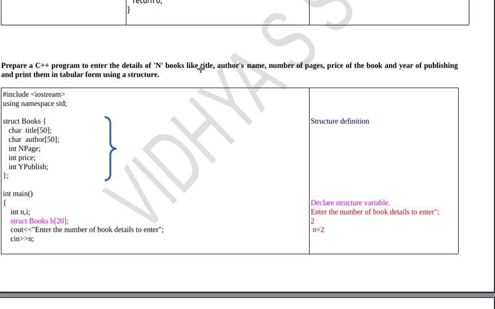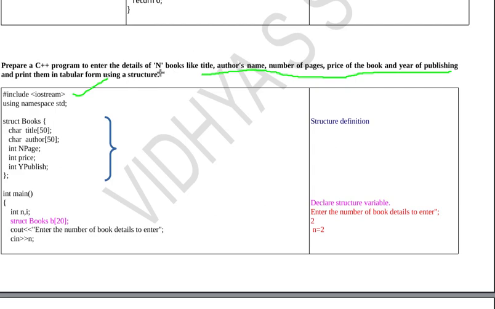In order to store these different data type values, I need to have a structure. So first I include all the necessary header files and then using namespace std. Then I need to declare a structure.